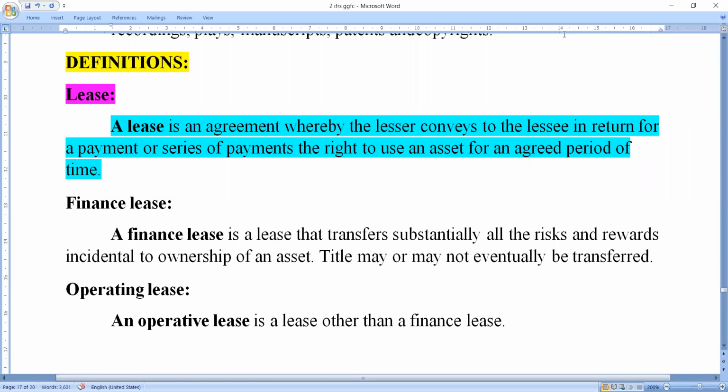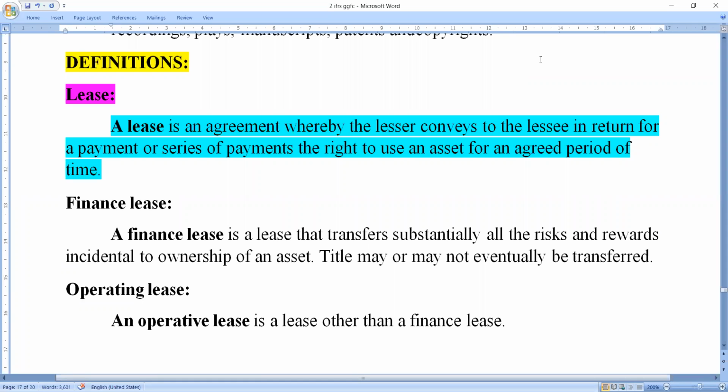This meaning tells us that a lease is a contract. We have heard of different types of contracts in the previous classes. A contract is nothing but an agreement between two parties, and a lease is also a contract.